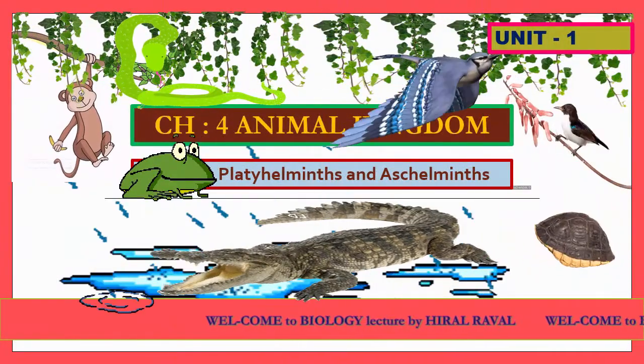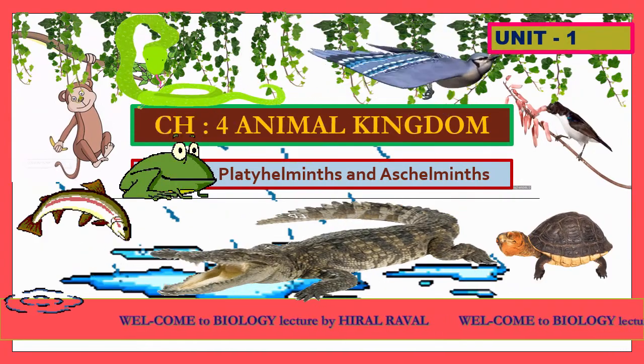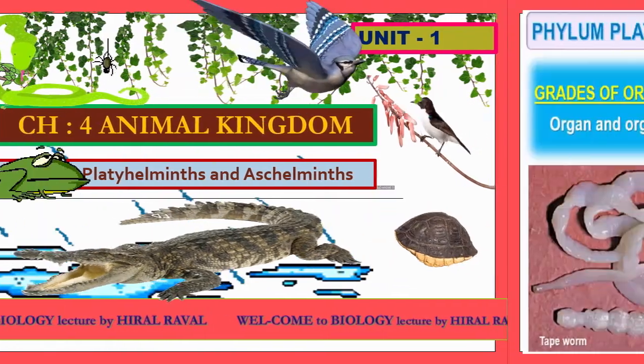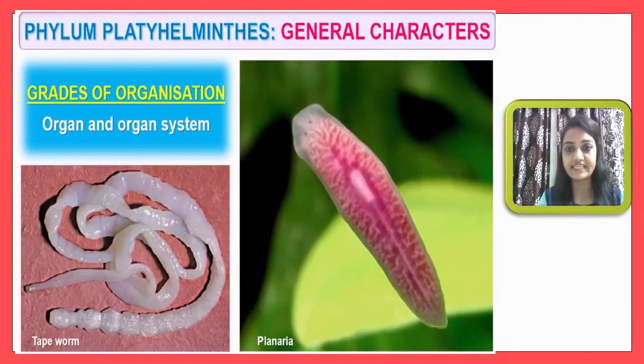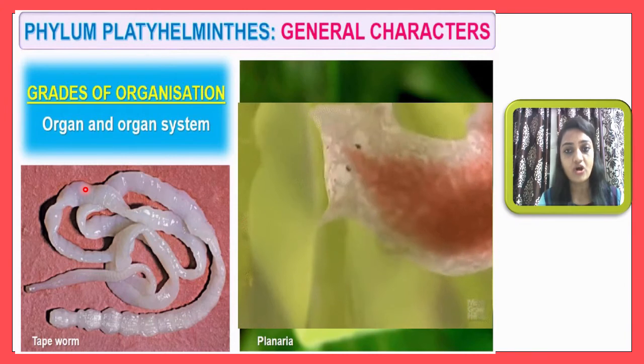Hello students, today we are going to discuss two important phyla, starting with Platyhelminthes. First of all, let me start with the phylum Platyhelminthes. Let me discuss the general characteristics of phylum Platyhelminthes. The grade of organization is the organ and organ system level of organization. So the body will have organ and organ system level of organization.